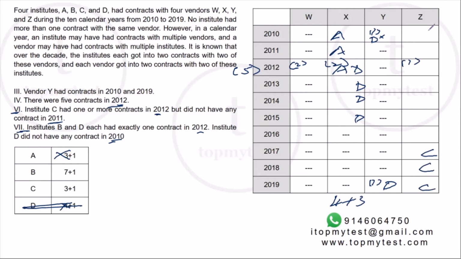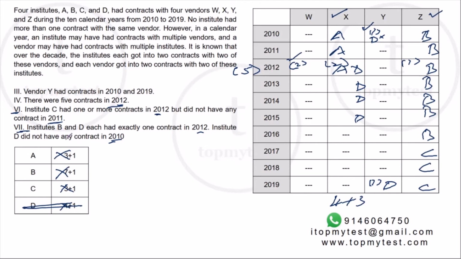So these 7 years will be with B. Right. So I have filled up Z completely. I have filled up X completely. B's 7-year contract is done. C's 3-year contract is also done. A's 3-year contract is also done. Now we are left with only 1-year contracts. What is left? Y's 2010 and 2 of W in 2012.